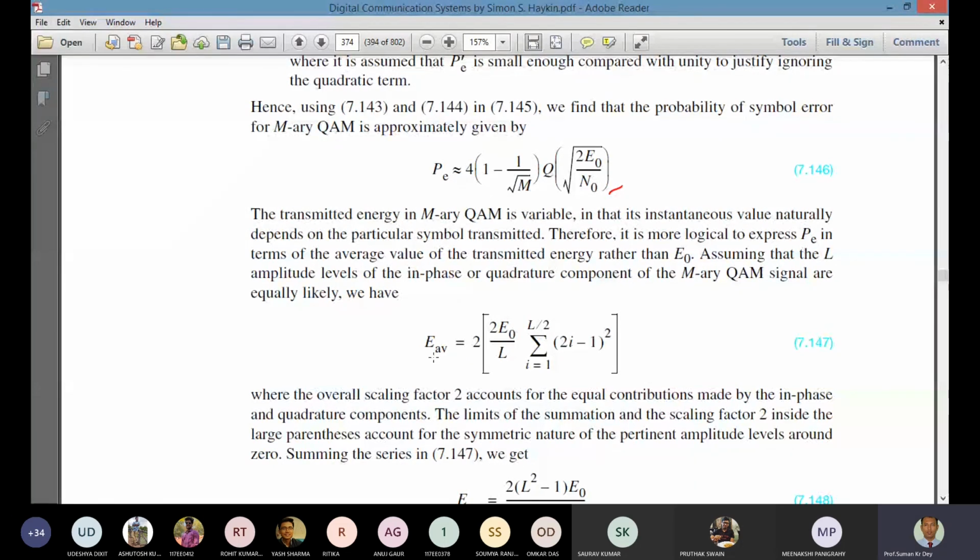There is a scaling factor of 2, which is the contribution for the in-phase component and the quadrature component, because both have the same energy profile. That's why I multiply by 2, and this is the energy, and there is a summation with its limits and the scaling factor.